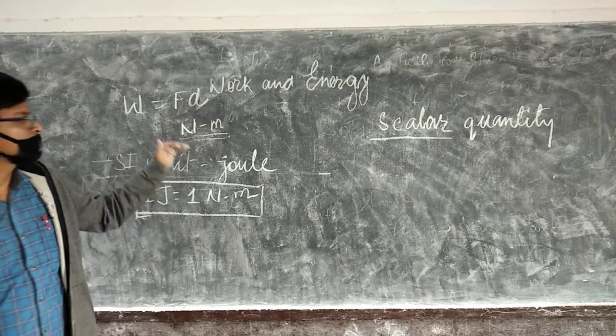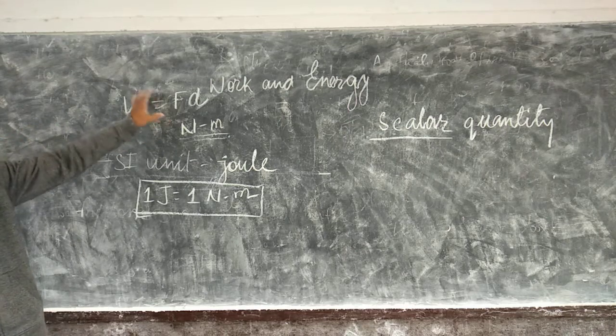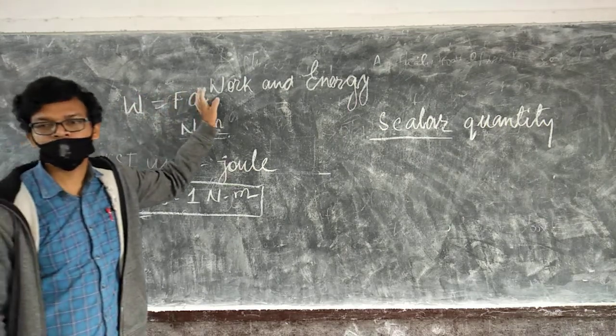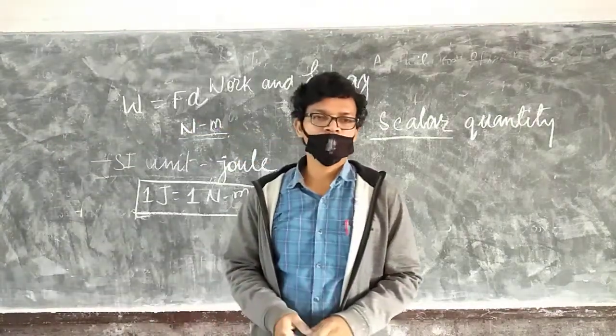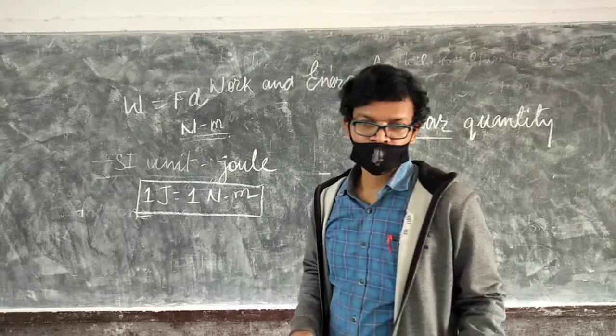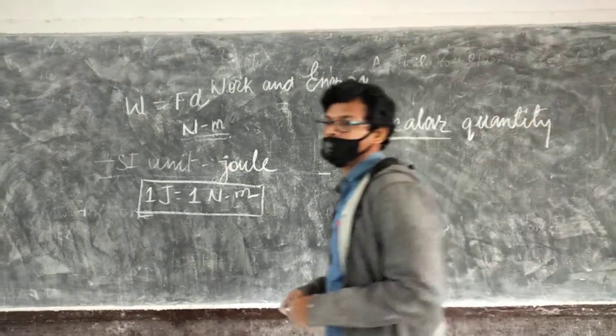As of now, we will use this formula. Work done is equal to F into D. And remember, this is valid for only class 9. Fine, right. Question.